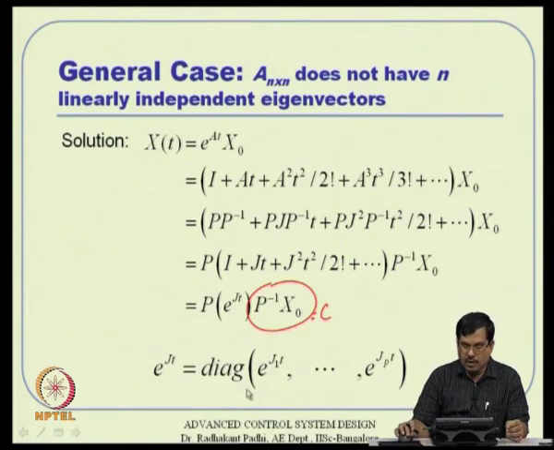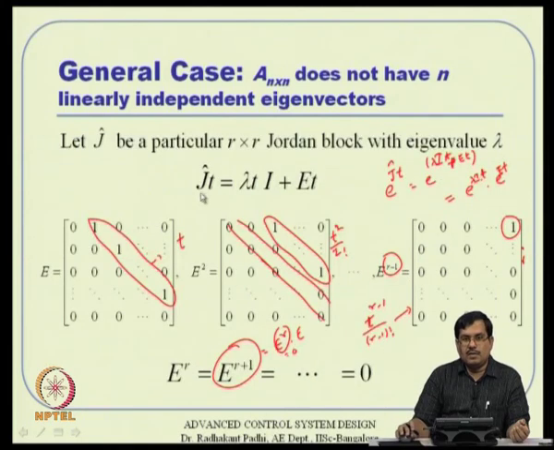So, e to the power Jt, we wrote it that way and picked out one particular J out of that. If that is the case, then J-hat is an r by r Jordan block, let us say, that I can decompose into this form, because this lambda, lambda, lambda is there in the diagonal. Let me pick it out separately, plus Et, where E is an idempotent matrix of order r actually.